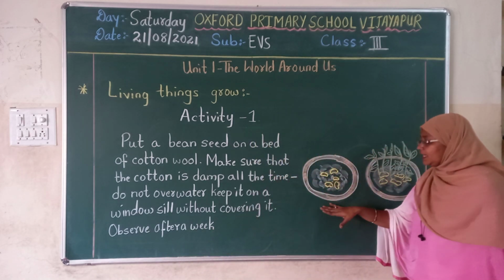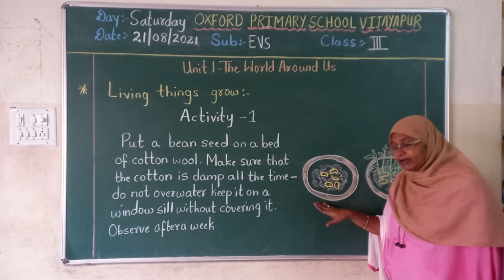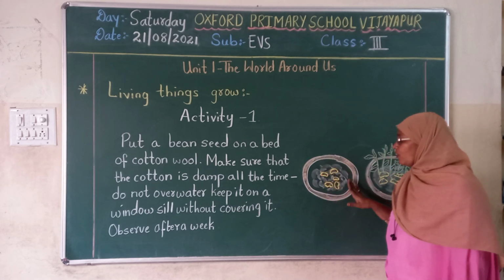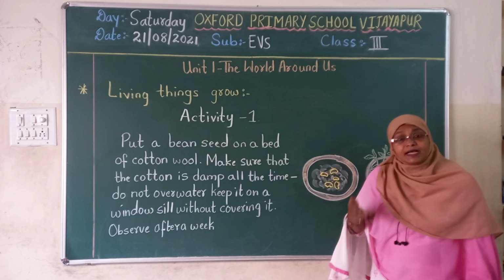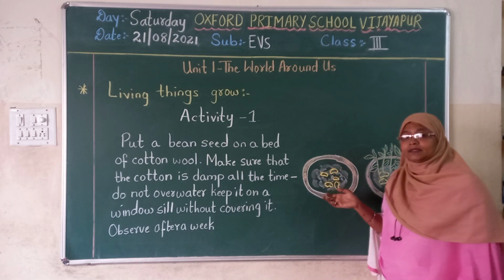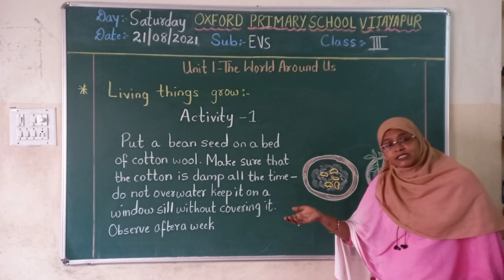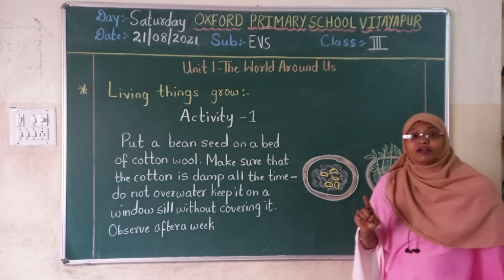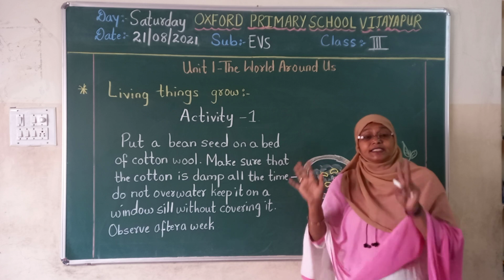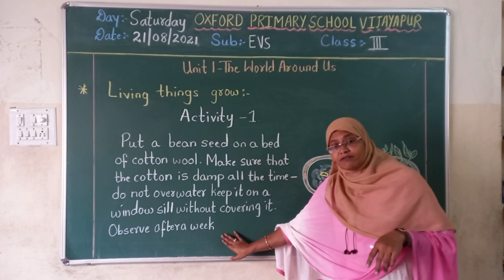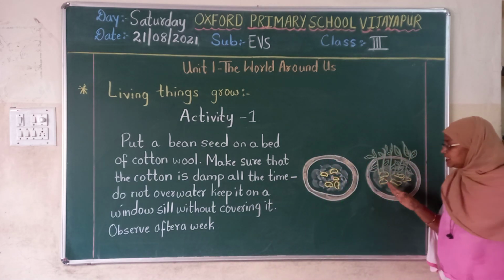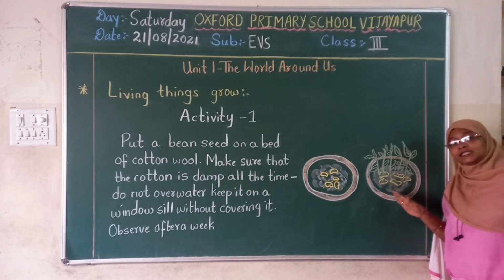So here, see, you have to take one plate, spread cotton all over the plate, sprinkle water on it, put the bean seeds, and take this plate to the windowsill. After 1 week means 7 days. After 7 days, after a week, what will you observe? See, it is there in the second plate.